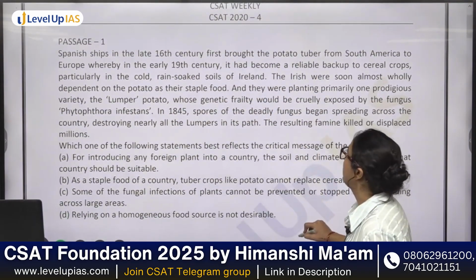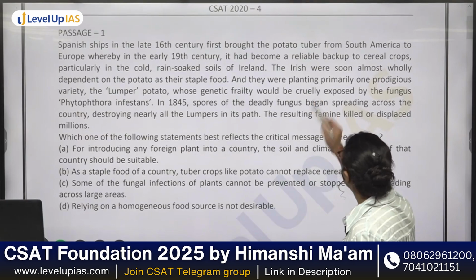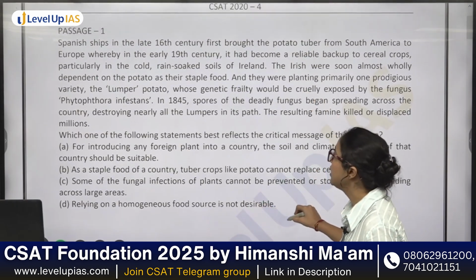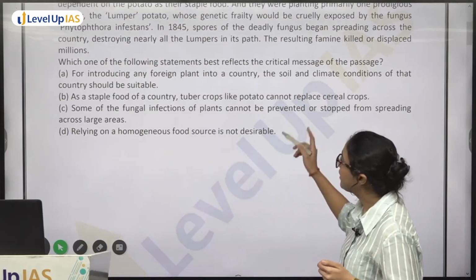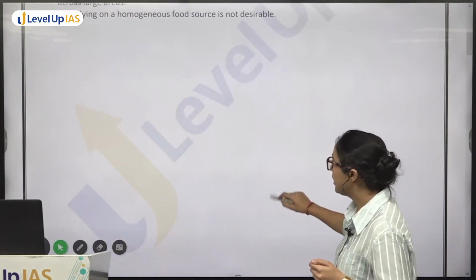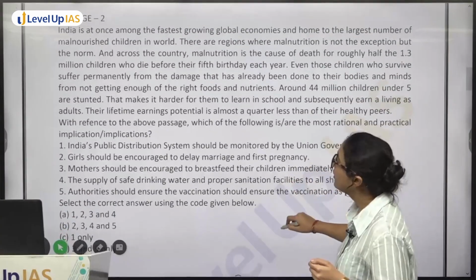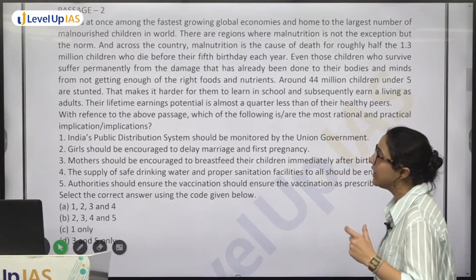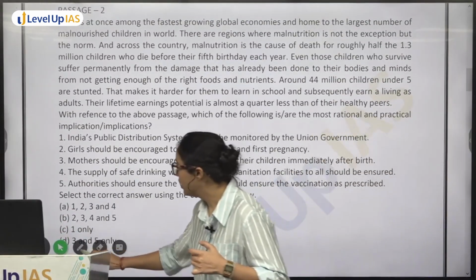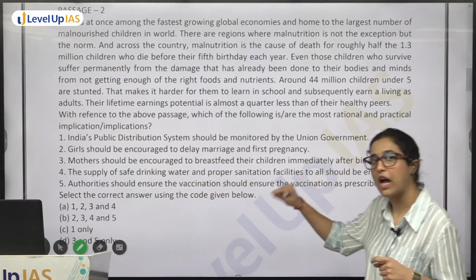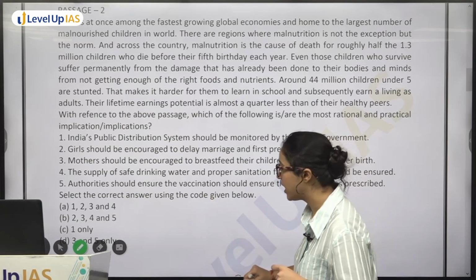this one. It is based on some potato tuber from South America. So based on your GS knowledge, then one question with it. Then you have passage 2 and again one question with it, although the length of the passage is a little bit more. And then you have options also 1 2 3 4 5, जिसमें से you have to select कि कौन सा option answer होगा.